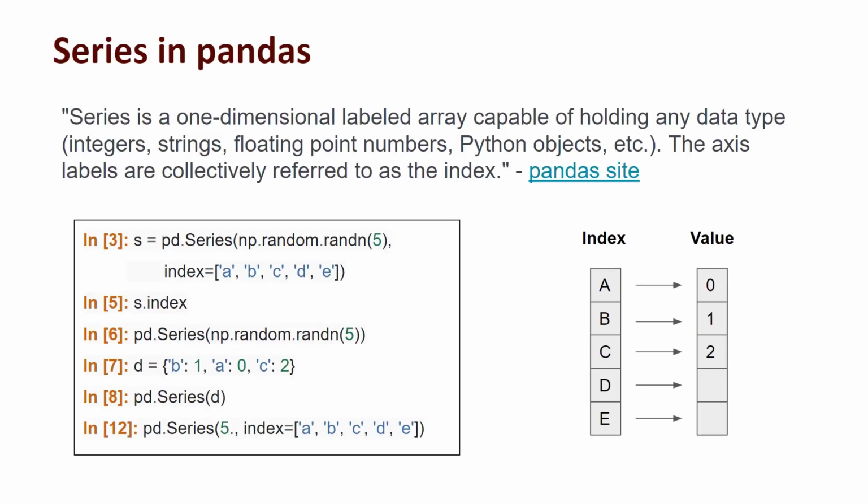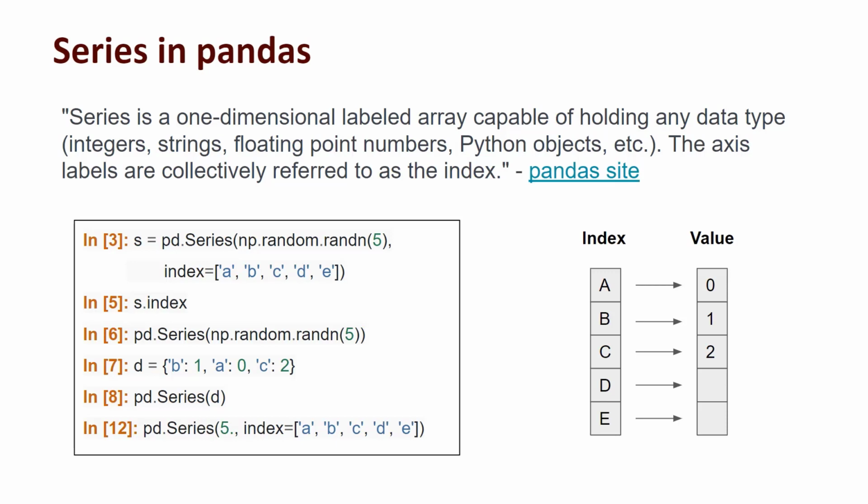So series is a one-dimensional labeled array, as I mentioned previously, and the axis labels are collectively referred to as an index. This index could be letters, strings, timestamps, or just simple values. To create a series from a list of numbers, you can simply call pandas Series, and then you can set the index explicitly like the one showing at the top of this box. Then you can create the values as random numbers, and your indices will be A, B, C, D, E, etc.